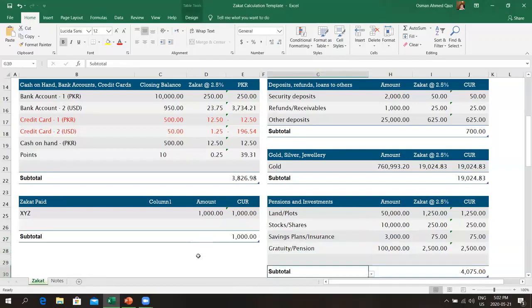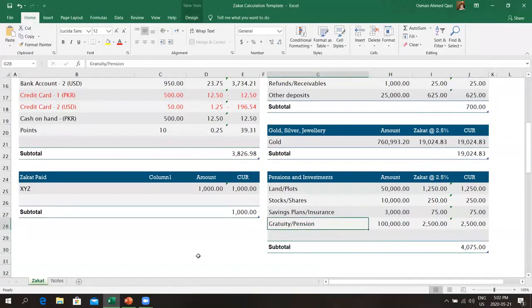Lastly, gratuity and pension. Gratuity or pension is basically retirement money. Broadly speaking, there are two kinds of retirement money. One is where you're going to get a defined income. These are usually government plans where they say that this person attains the age of 65, and every month they're going to be paid, let's say 10,000, 20,000, whatever. And that's just an income they're going to keep on getting for the rest of their life.